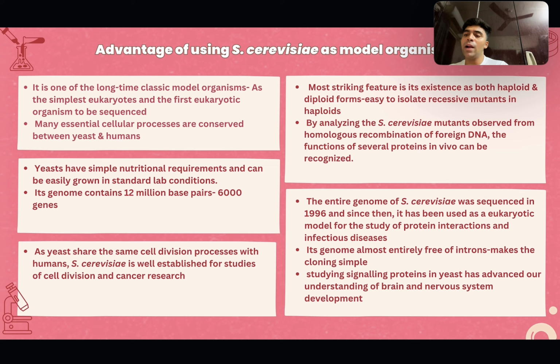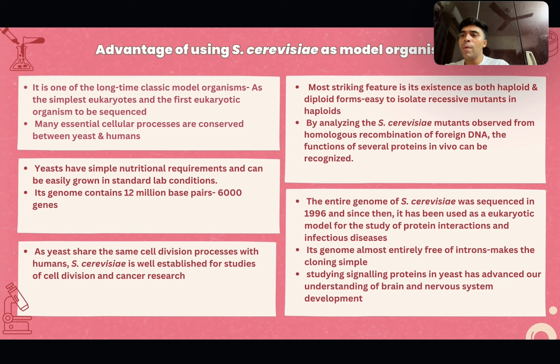Yeast shares the same cell division process with humans, so it is invaluable for understanding loss of cell cycle control, which occurs in cancerous cells, and is well established for studies of cell division and cancer research. Its most striking feature is its existence as both haploid and diploid forms, which makes it easy to isolate recessive mutants in haploids. By analyzing S. cerevisiae mutants produced by homologous recombination of foreign DNA, the functions of several proteins in vivo can be recognized.